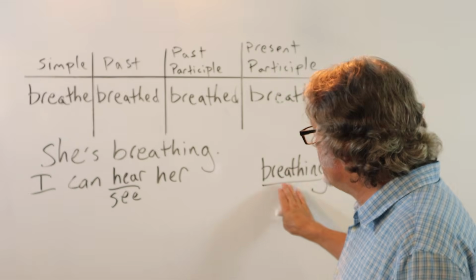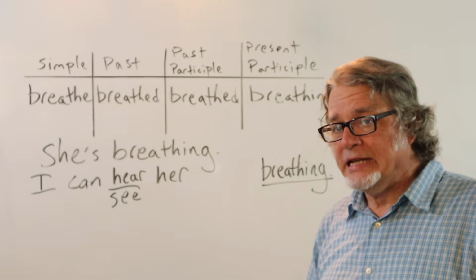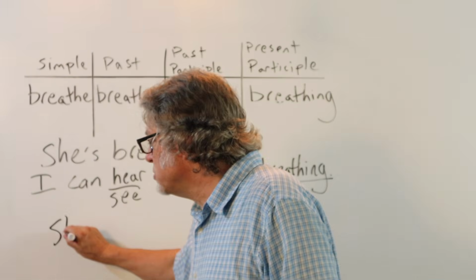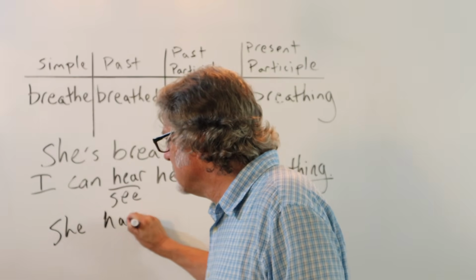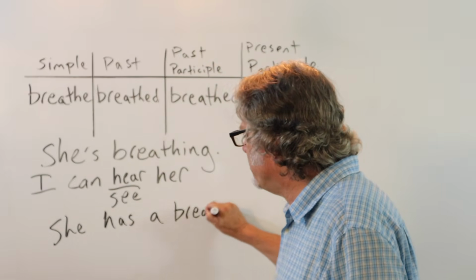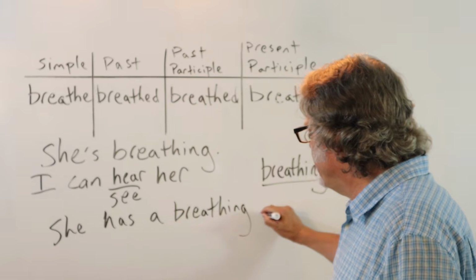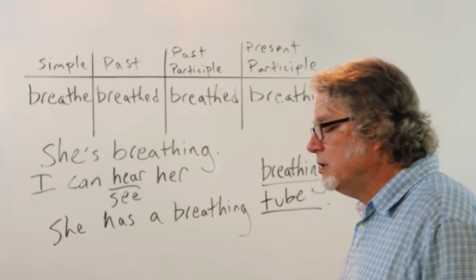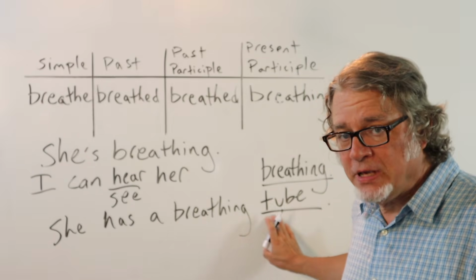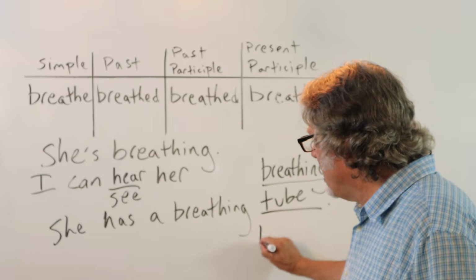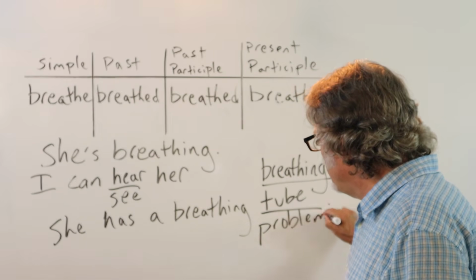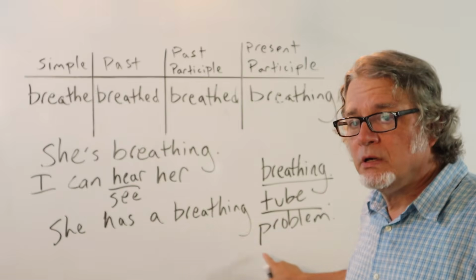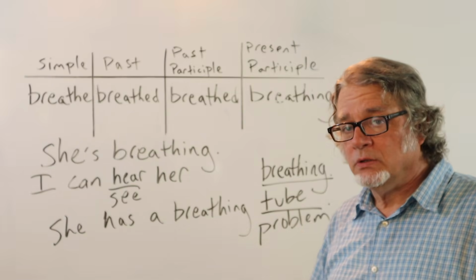It is possible to use breathing as an adjective in front of a noun, depending on what kind of noun it is. She has a breathing, and then here's the noun. She has a breathing tube. This is something found perhaps in a hospital. Or she has a breathing problem. This is the adjective. It's the present participle that's used for the noun.